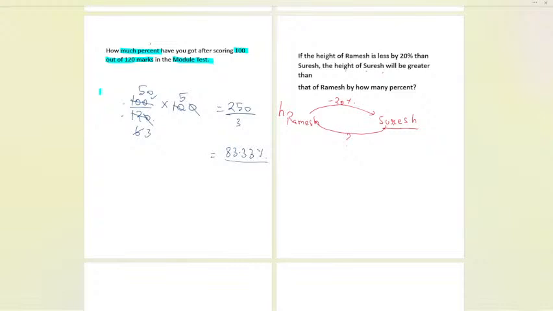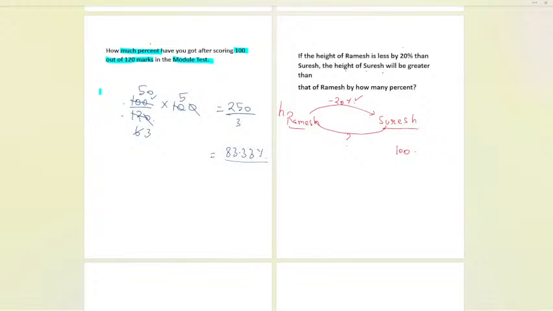Now, suppose, let us take an example. Yash also gave the answer in the chat, that is great. So now 100 is the height of Suresh. Suppose 100 centimeters is the height of Suresh. Just take a number so that you can easily calculate the 20% of that number. So if 100 is the height of Suresh, Ramesh is having 20% lesser.